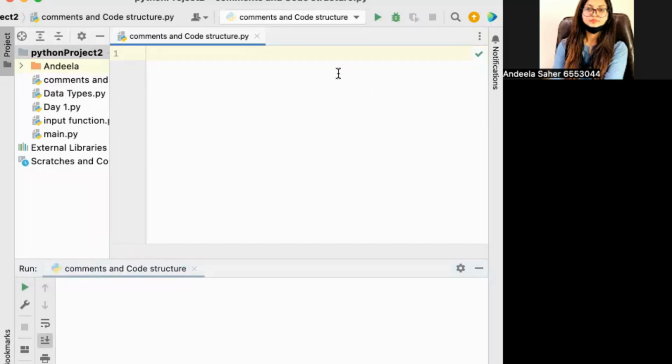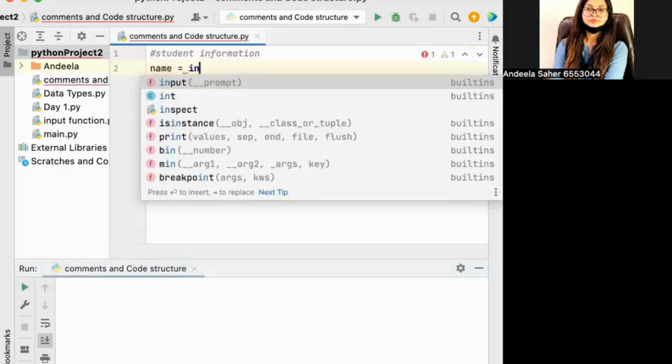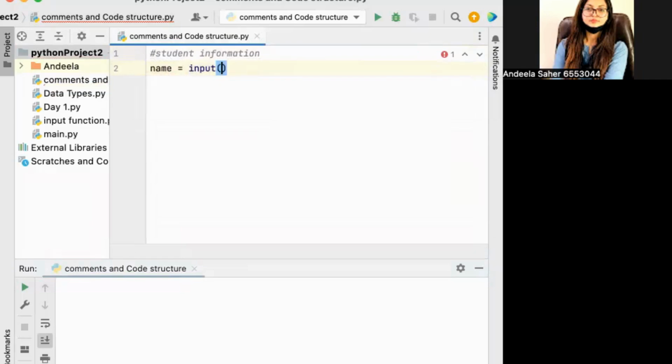So I'm writing the very first line like this, student information with the hash, and you can see the line with the gray color. I'm going to write one line creating a variable and using the input function which we have learned so far. I am using the same format which we learned last day.